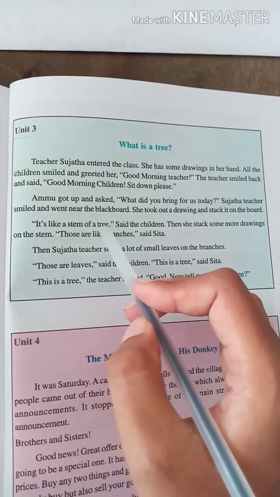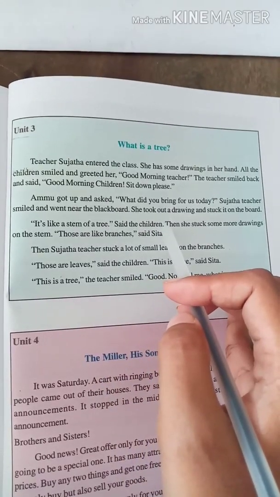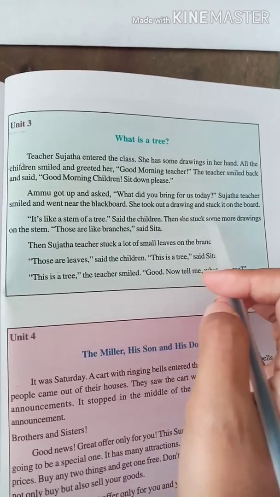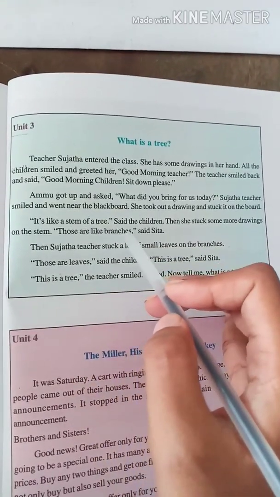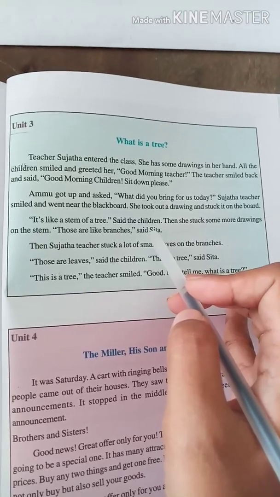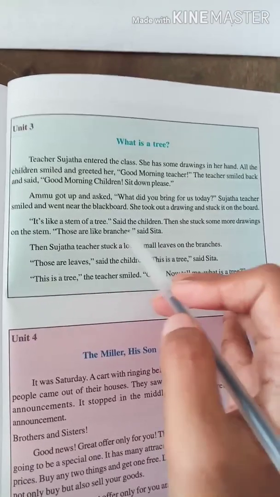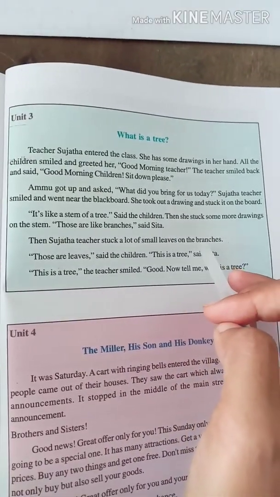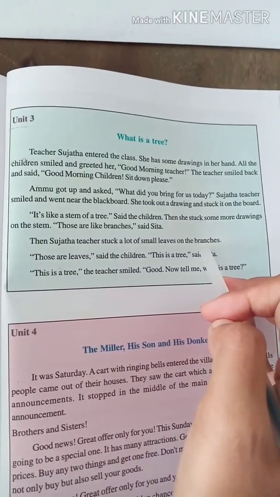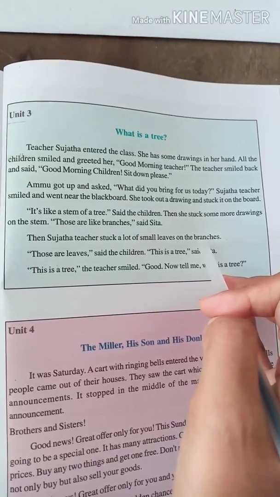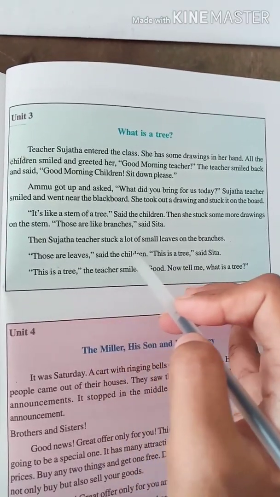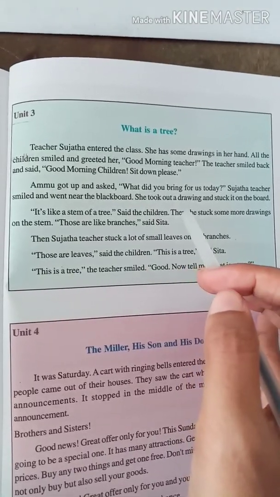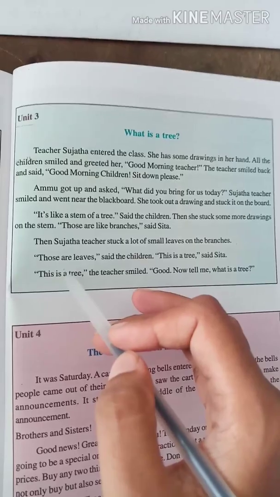It's like a stem of a tree, said the children. We all know the stem of a tree. It is a drawing of a stem of a tree. Then she stuck some more drawings on the stem. Those are like branches, said Sita. Then Sujata teacher stuck a lot of small leaves on the branches. First stem, then branches, then now she stuck what? Leaves. Those are leaves, said the children. This is a tree, said Sita. These all are the parts of a tree, right? So it is a tree.